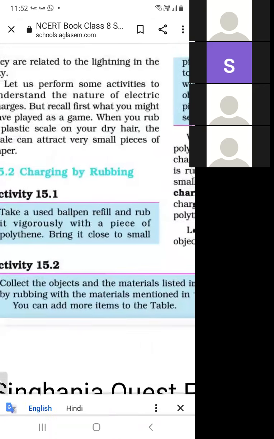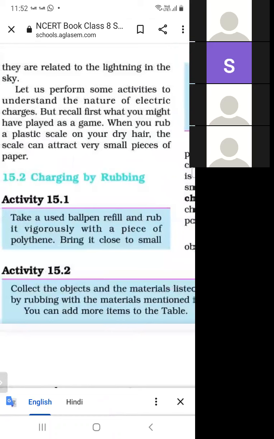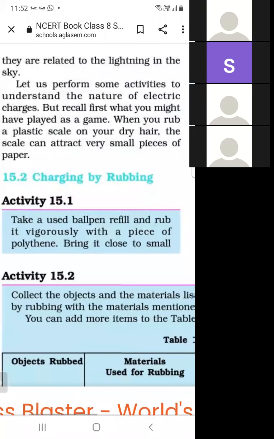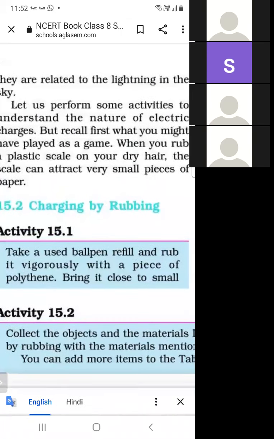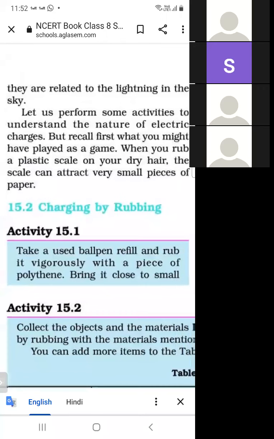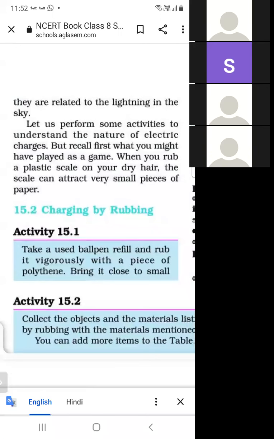So let us perform some activities to understand the nature of electrical charges. As we know, lightning and spark are the same phenomena. Benjamin Franklin explained this, and let us perform some activity to understand the nature and property of electric charge.